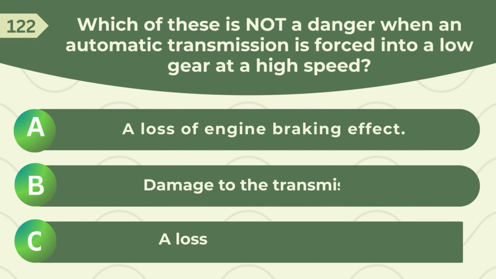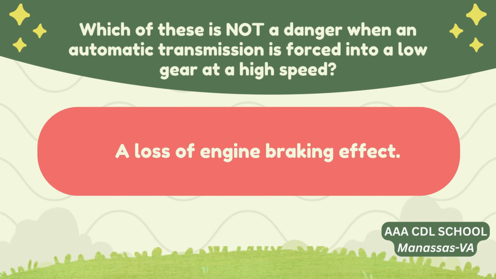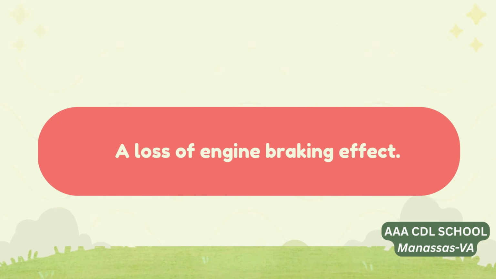Which of these is not a danger when an automatic transmission is forced into a low gear at a high speed? A. A loss of engine braking effect. B. Damage to the transmission. C. A loss of steering control. Correct answer: a loss of engine braking effect.